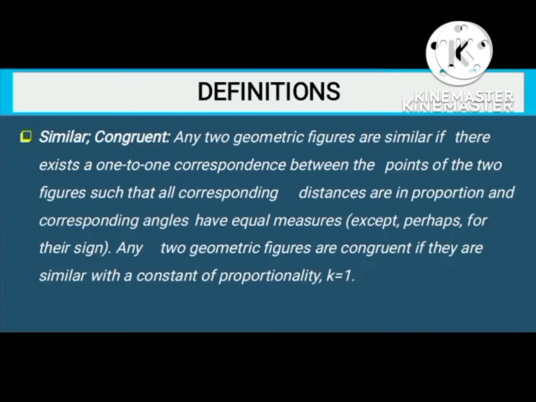Any two geometric figures are congruent if they are similar with a constant of proportionality k equal to 1.